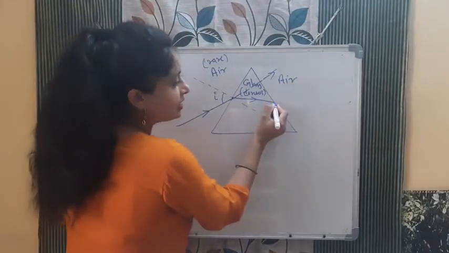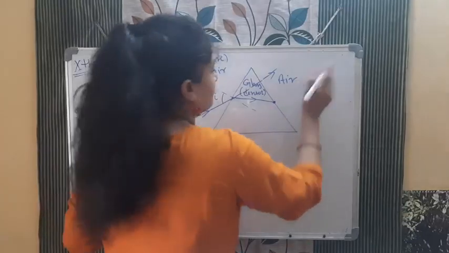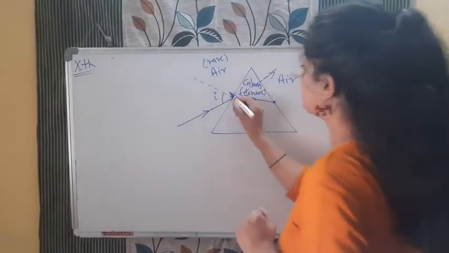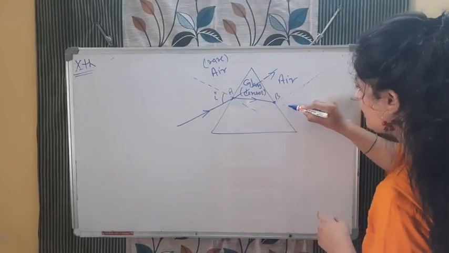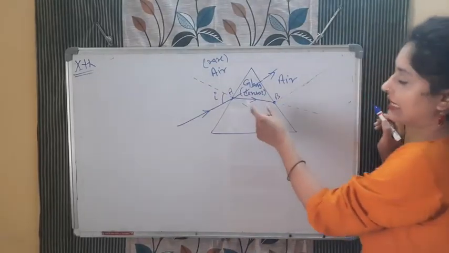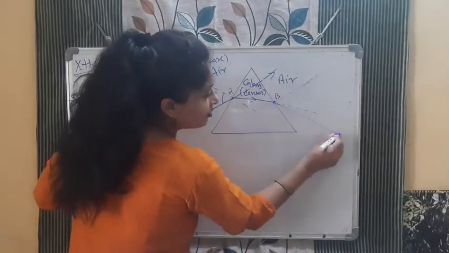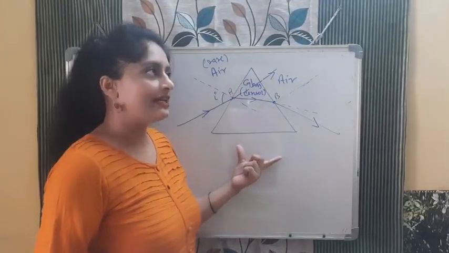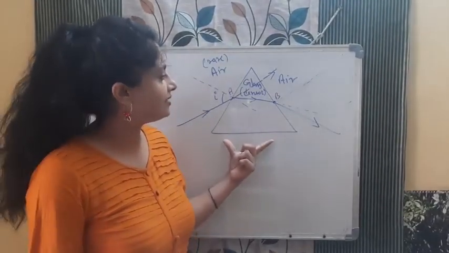Now at this point, again for this surface, what is the normal? Draw the normal here. This is the normal, this is point A, this is point B. Now this is the path of the light. The path of the light would go like this, but now it is going from denser to rare, so will it be towards the normal or away from the normal? It will go away from the normal. So this is the bending of light in case of the prism. In case of the rectangular glass we already did.